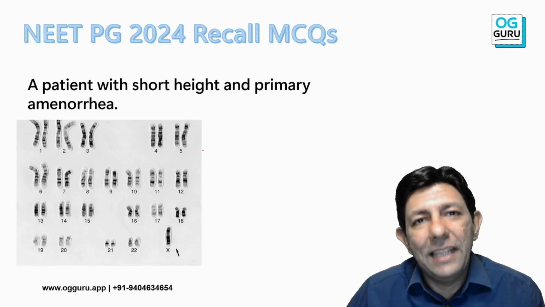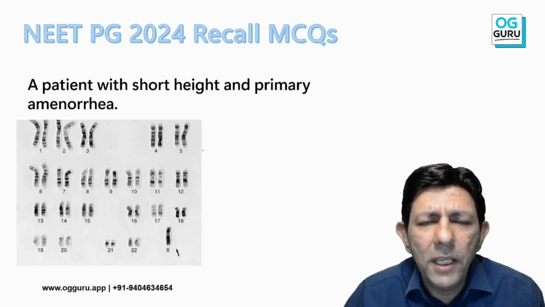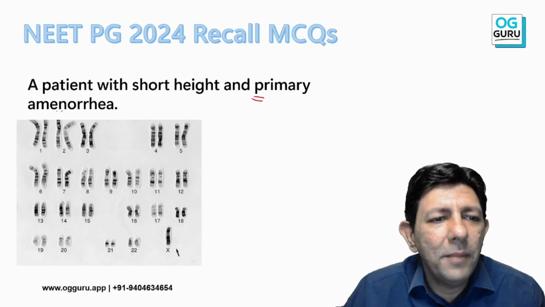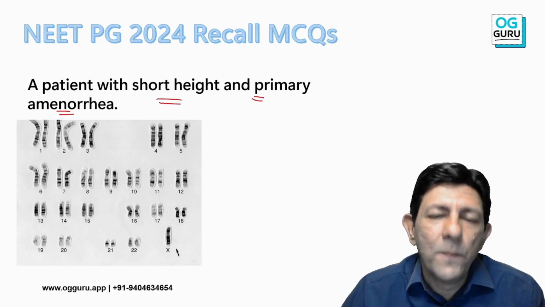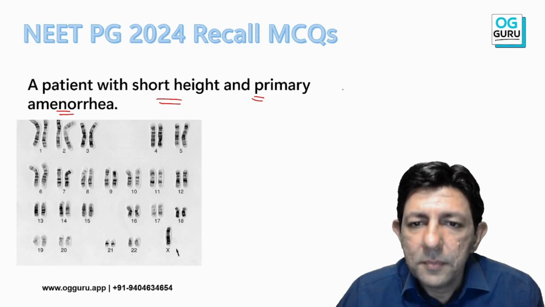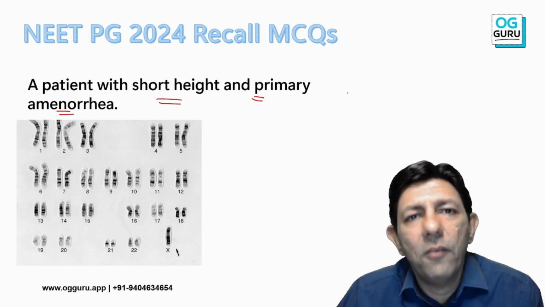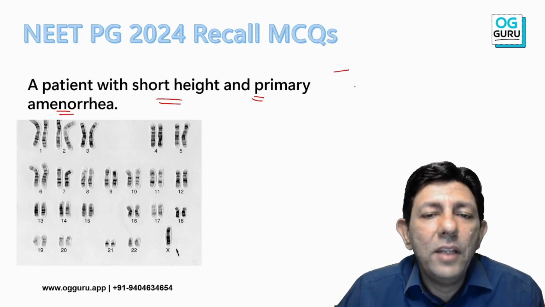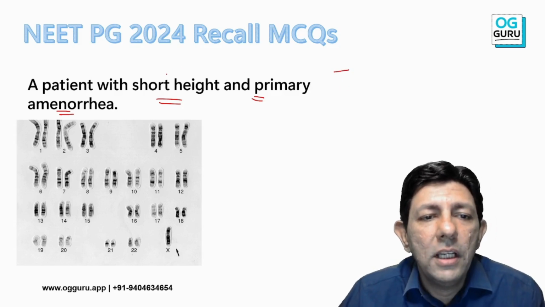Okay, now again from the history, it's very simple. Patient has primary amenorrhea, short stature, and of course some more extra features like shield shaped chest or wide carrying angle, all that was given, and this picture was given. We know primary amenorrhea, short stature, shield shaped chest.